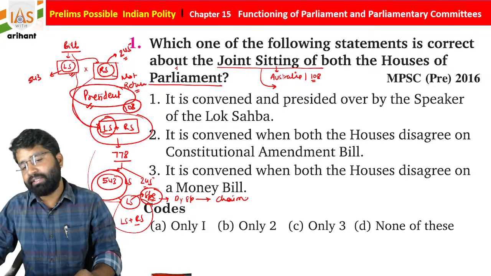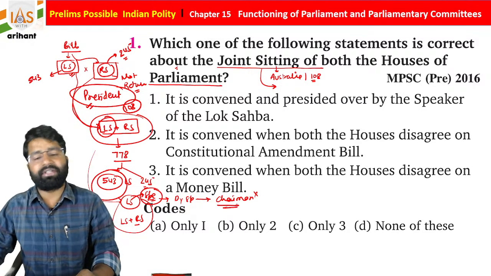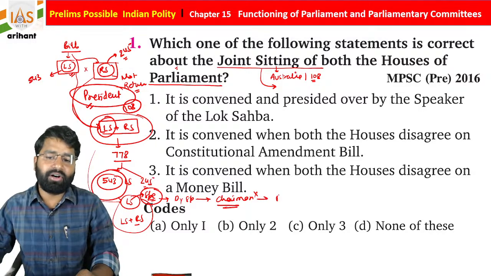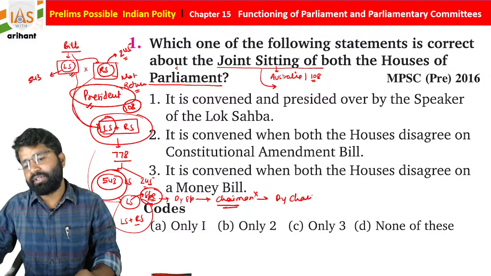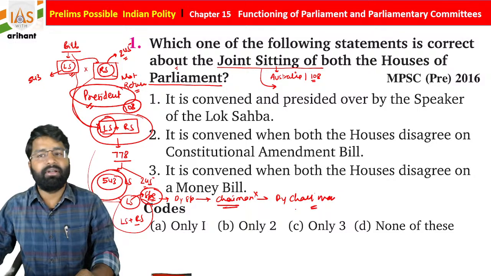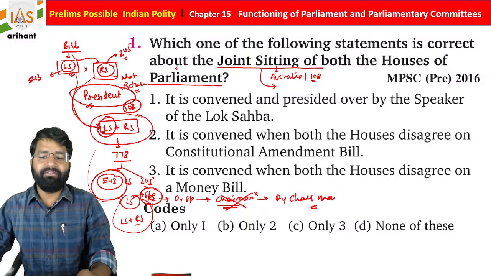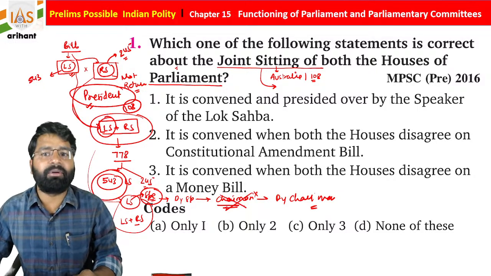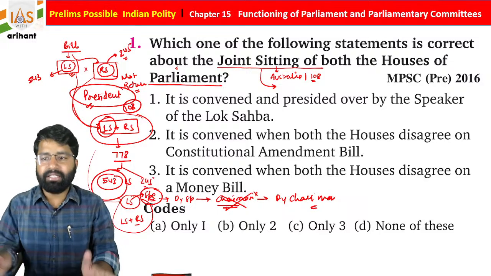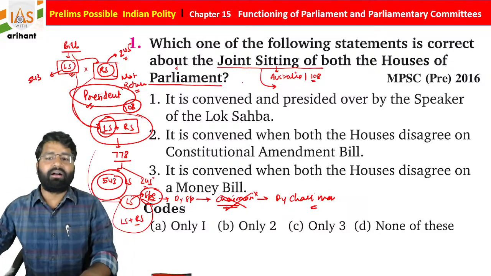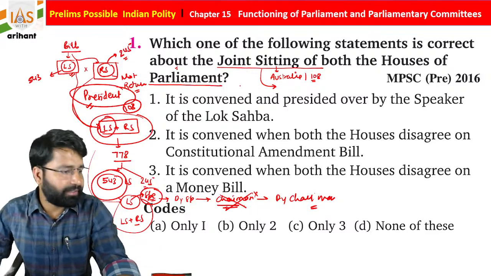I'm just writing: the Chairman will never preside over the joint sitting. It is always presided over by the Deputy Chairman of Rajya Sabha. The Chairman will never participate here because he is not a member of Parliament. Getting it? Now just go to the statements and then we will find the right answer.